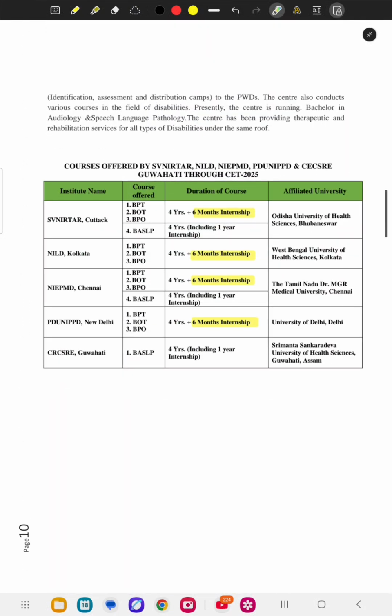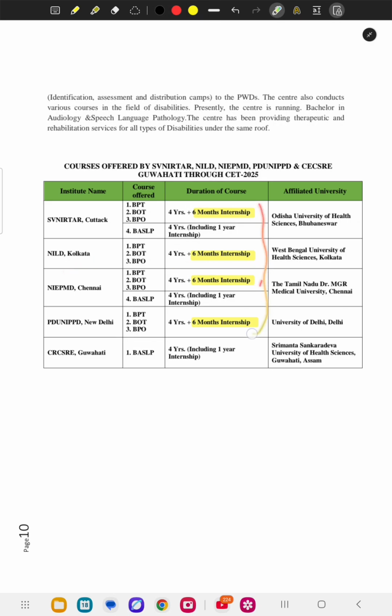The most important things about these courses are how many years, the duration of the internship, and which university it is affiliated to. For NIRTAR, it is 4 years and 6 months internship for PT, OT and PO, and 1 year internship for SLP. NILD is 4 years 6 months for PT, OT, PO, and NIEPMD also PT, OT, PO.